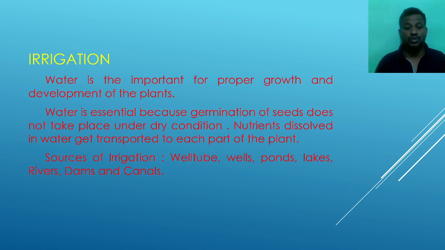When we make water flow in the land, the nutrients added in the soil dissolve in the water, and the water is absorbed by the roots of the plants, and all the required nutrients and substances will reach every part of the plants.